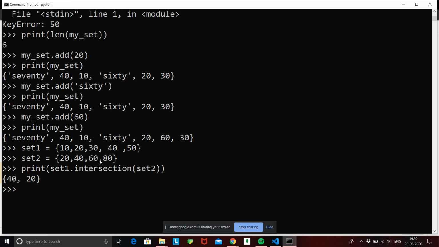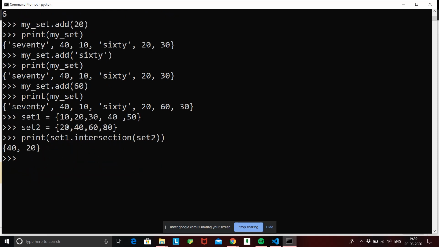Alright, everyone can see that we are getting the intersection of the two sets, that is 20 and 40, again in unordered form. It's not that first 20 occurred, so we'll have 20, first 40 occurred, so we'll have 40. This is basically just unordered form. Similarly, we can have union, that is print set1.union(set2). When we do union, all the discrete values are collected. The values which are repeated are taken only once, right?